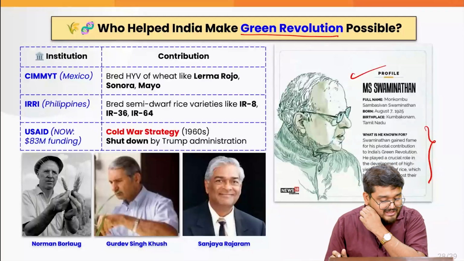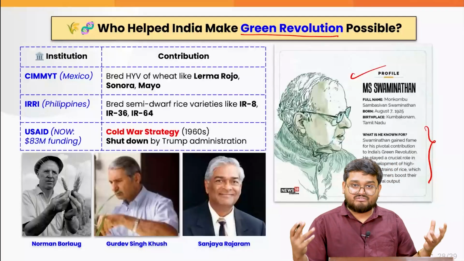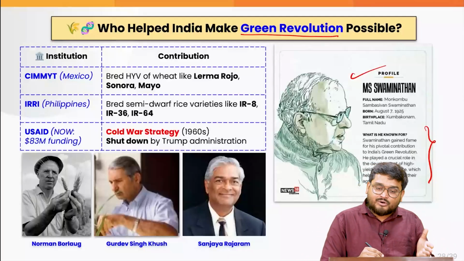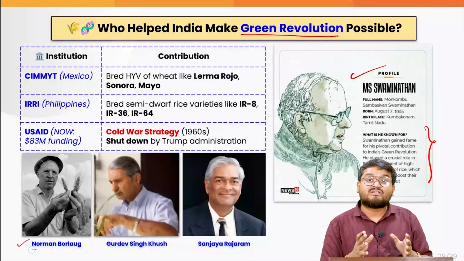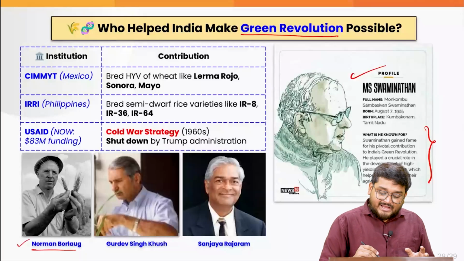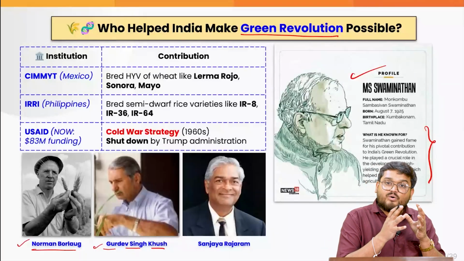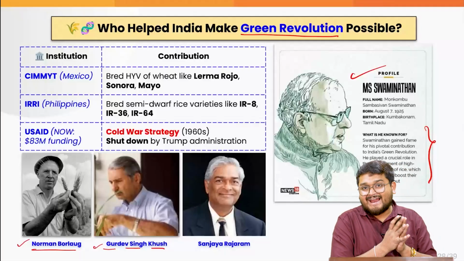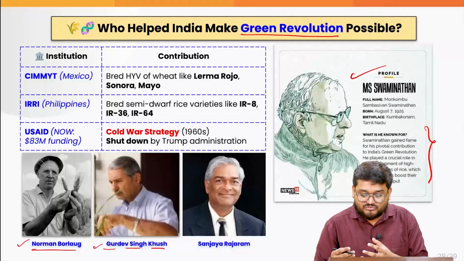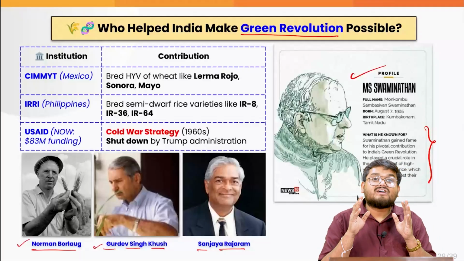But now we are here to talk about some other important individuals. Here we also cannot ignore Norman Borlaug, who is known as the father of the Green Revolution. Then we have Gurdev Singh Khush, who is also a very important agricultural scientist and expert in this field, and also Sanjaya Rajaram.